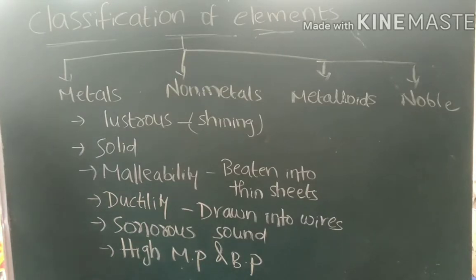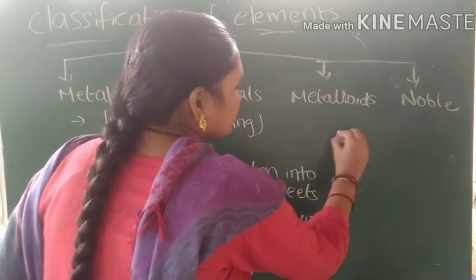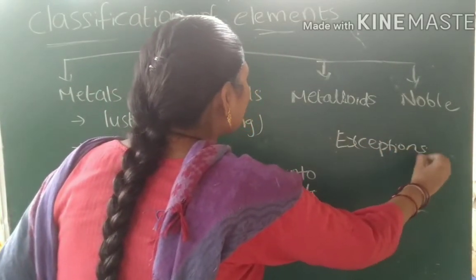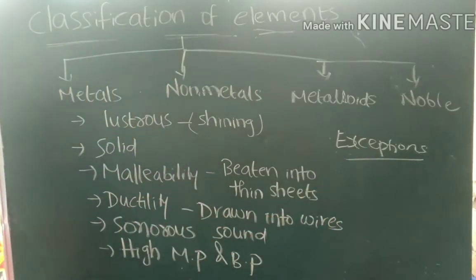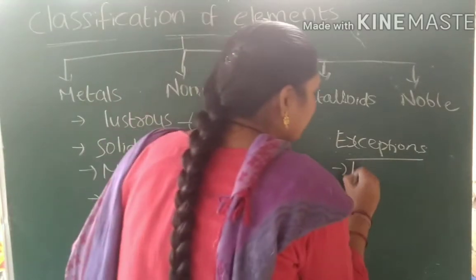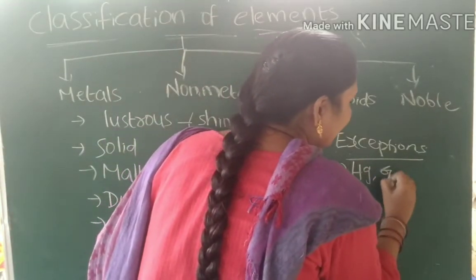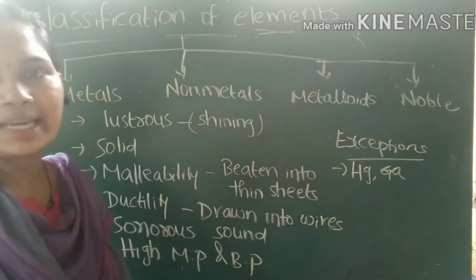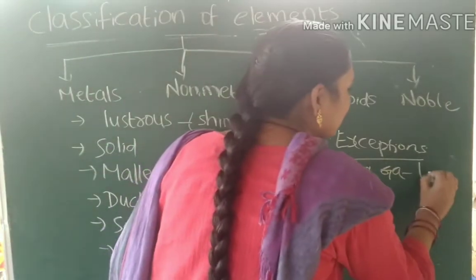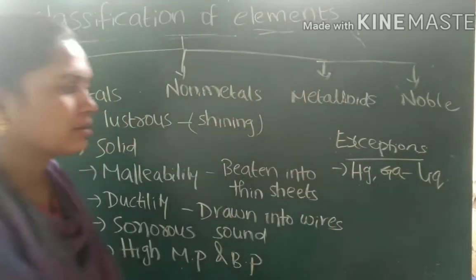Coming to the exemptions. These are the main properties of the metals, but in them also exemptions are there. Metals are solid in nature, but the exemptions are mercury and gallium. These are also metals, but they are present in the liquid state.